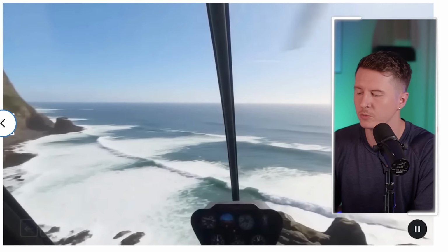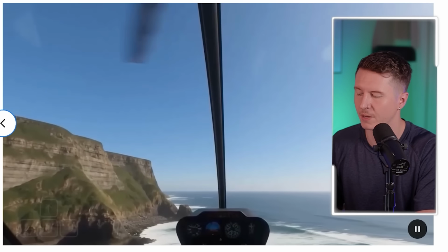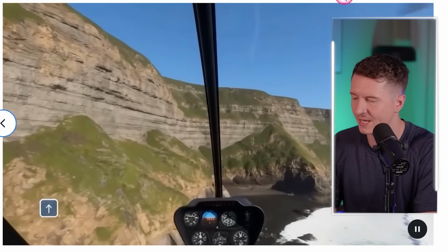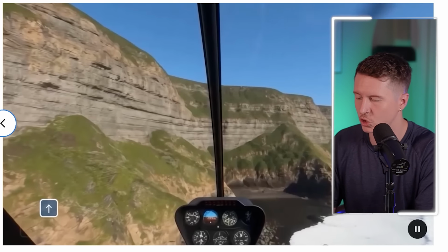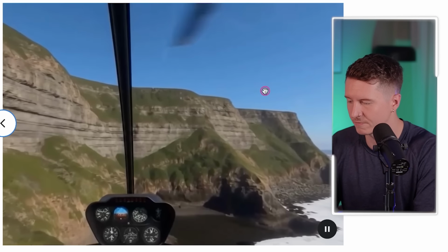Now, what's beautiful about this is you can really prompt a whole host of different types of vehicles. So here we can see helicopter pilot carefully maneuvering over a coastal cliff, and we get the blades of the chopper coming into shot above us, and it gives us a wonderful reality.